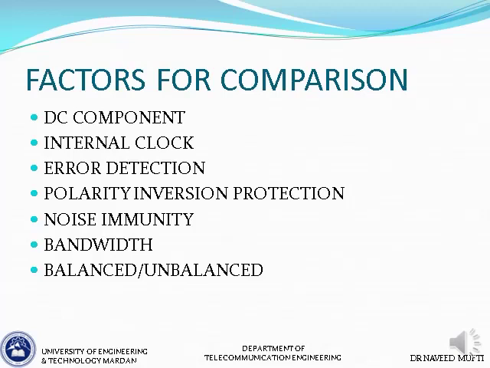And then we have polarity inversion protection. That means that if accidentally the polarity of the wave changes, do we end up decoding the right bits or not? That is not there in all of them, but for example, if you consider RZ-AMI, RZ-AMI produces half pulses for ones only. There are no pulses for zero, and there are alternate polarity pulses for ones. So even if the polarity is reversed, we know that wherever the pulse comes, that represents a 1. So you will still end up with the right decoding. So that is polarity inversion protection.